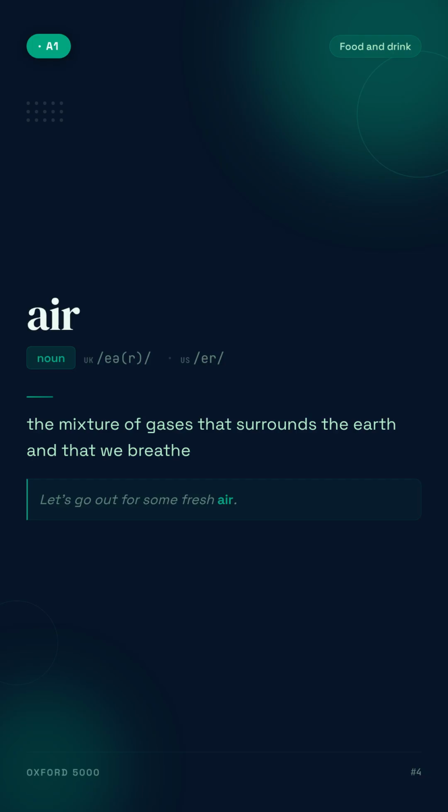Air. The mixture of gases that surrounds the earth and that we breathe. For example, let's go out for some fresh air.